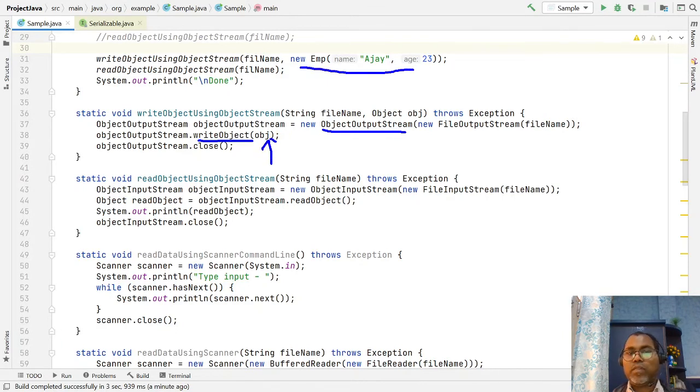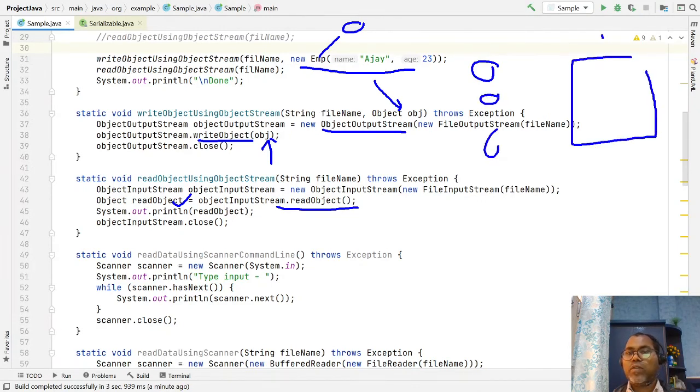Whatever object you are passing, here the employee object, must implement the Serializable interface. To deserialize, simply read the file using the readObject method, and you get the complete object back, which is then printed. So readObject and writeObject are used for serializing and deserializing, not only for primitive data types, but for user defined objects as well.